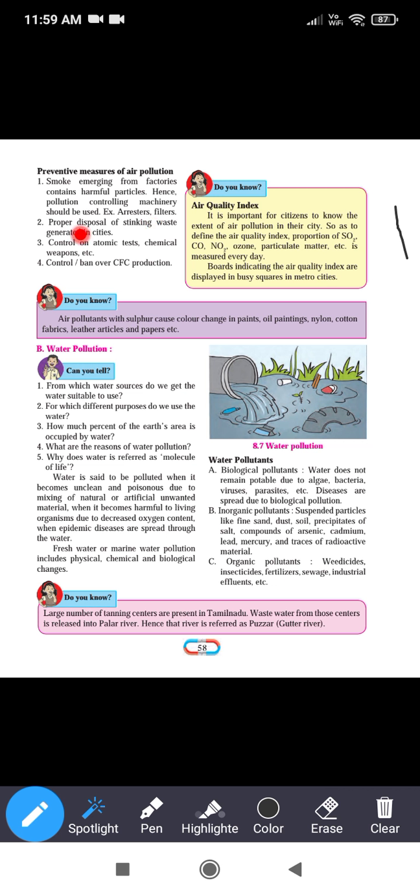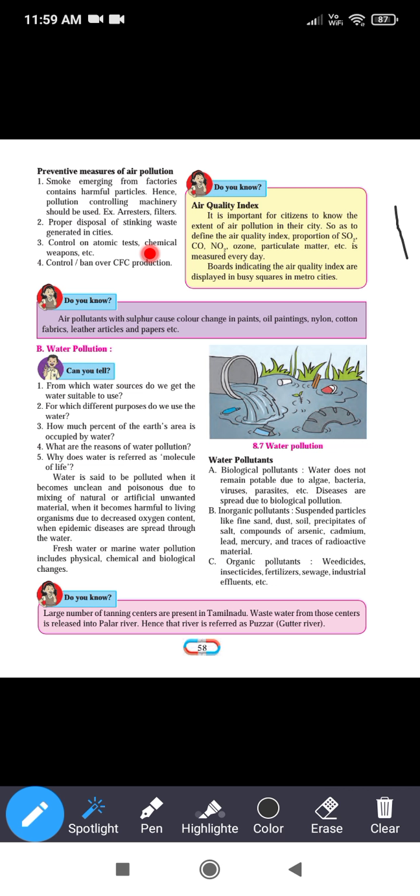Second, proper disposal of the stinking waste generated in cities. Proper disposal of the waste water generated in the cities should be done. Third, control on atomic tests, chemical weapons, etc.